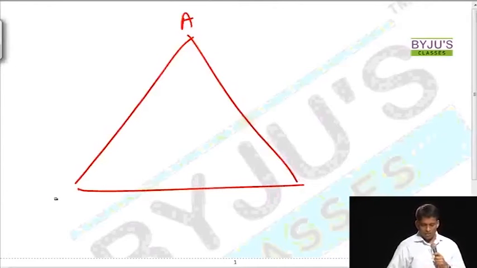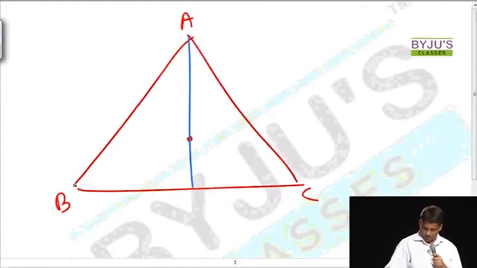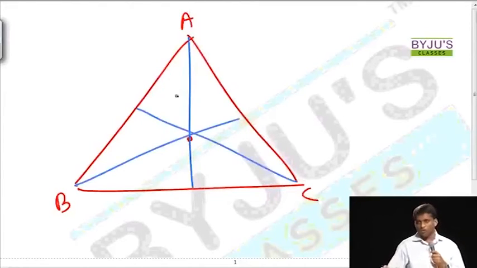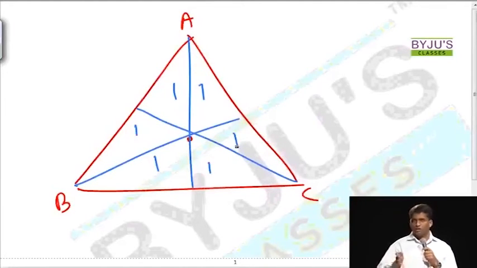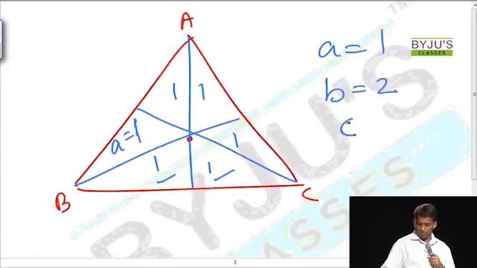So, ABCD, ABC, nothing else is fixed. Just the triangle is named as ABC. This point can be anywhere. So, what I'll ideally do is, this is one option, I'll put 1, 1, 1 everywhere. No one can question 1, 1, 1 everywhere. Because calculation wise A equal to 1, B equal to 2 because that's these two together. So this is your assumption, A1, B2 and C1. And finally you need to look for an answer.